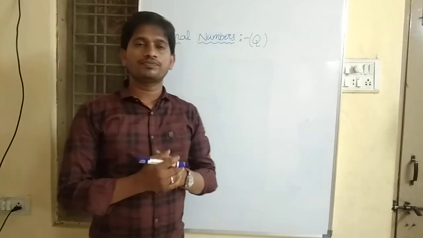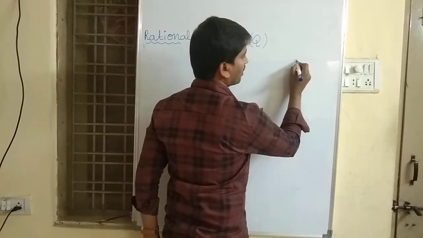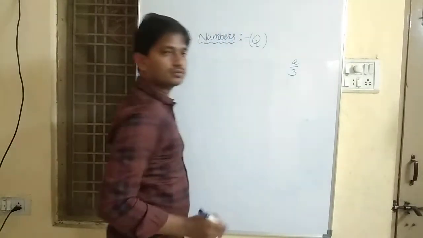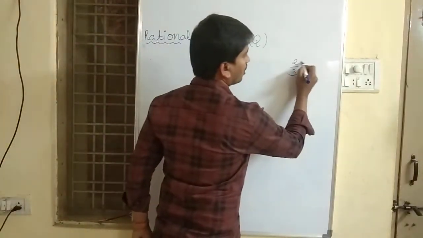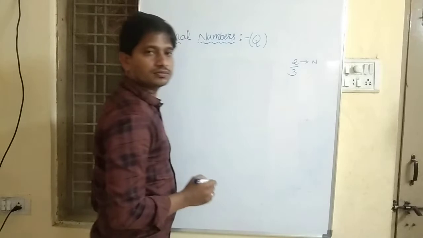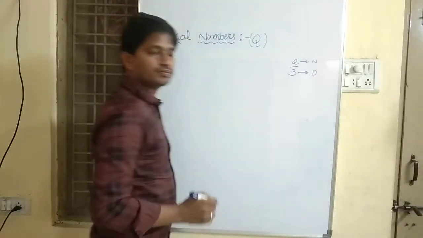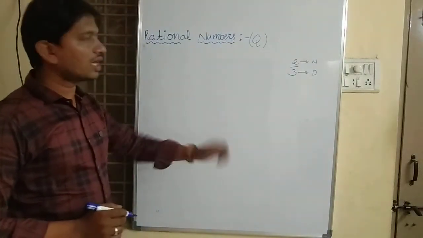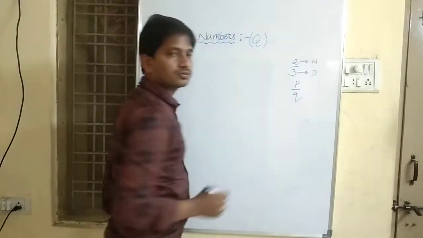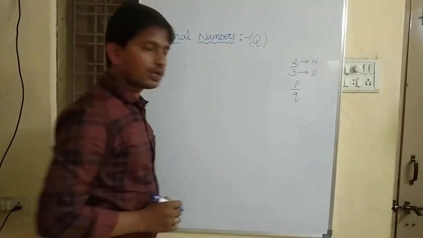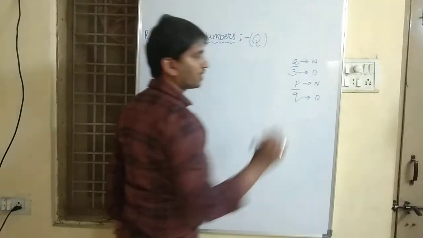As we know the fraction, for example the fraction 2 by 3, the upper part is called the numerator and the lower part is called the denominator. For example, P by Q: P is called numerator and Q is called denominator.